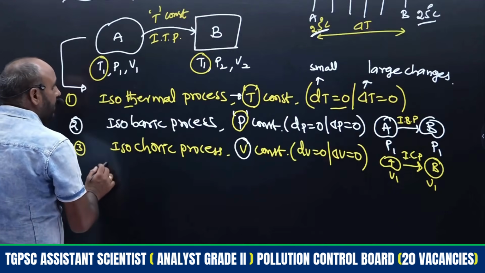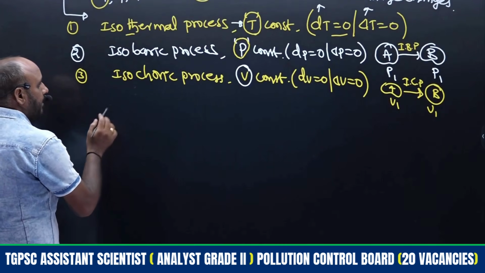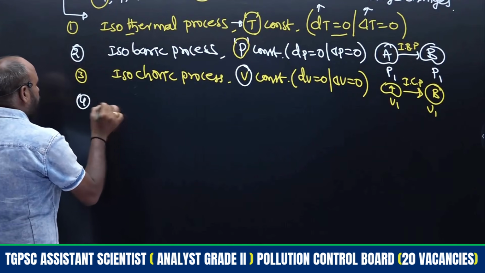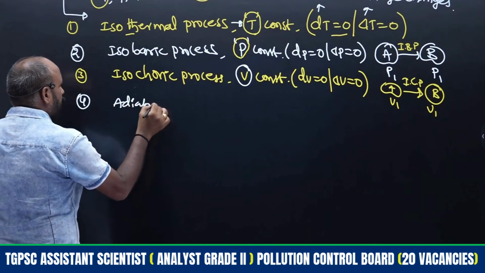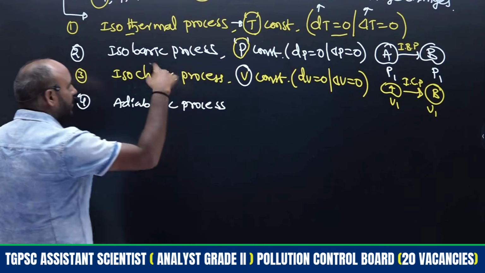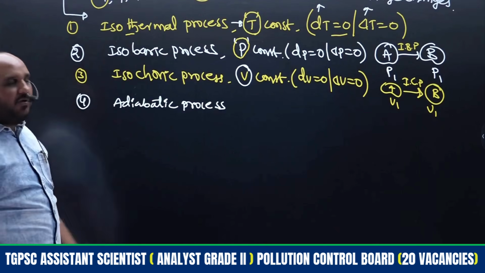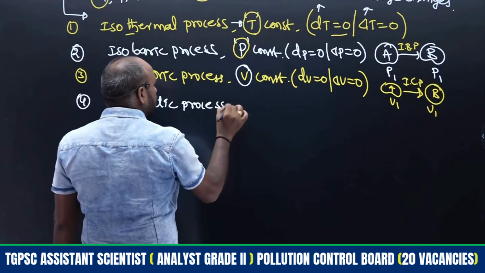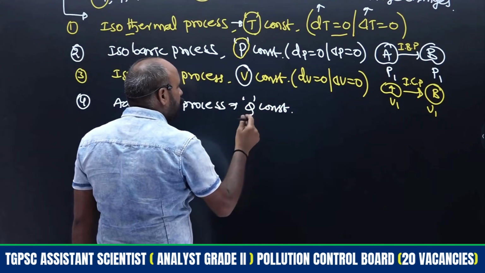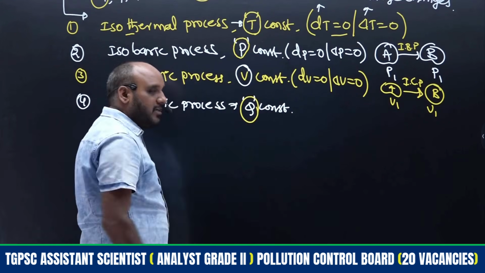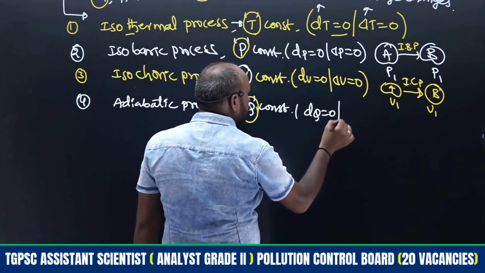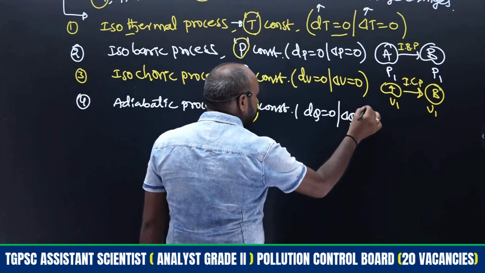They are the adiabatic process and the cyclic process. The fourth one is the adiabatic process. All three parameters, temperature, pressure and volume, are present. For the adiabatic process, Q remains constant. Q means heat energy; heat remains constant. Whenever Q is constant, we write dq equals 0 or delta Q equals 0.